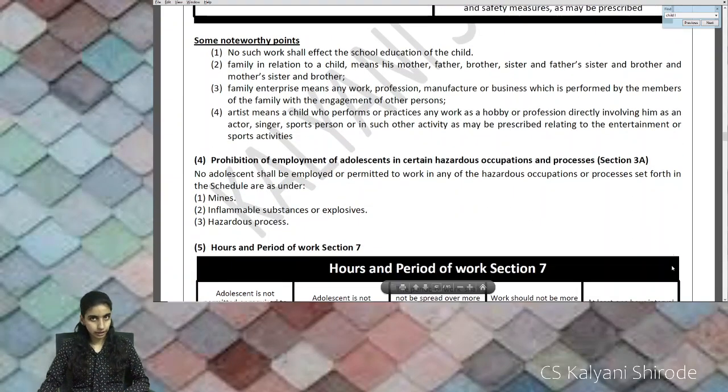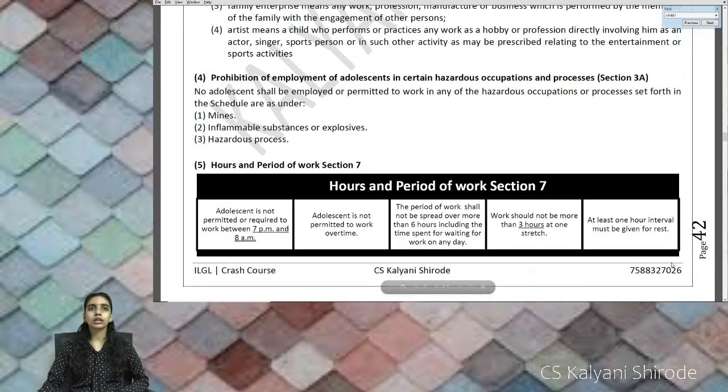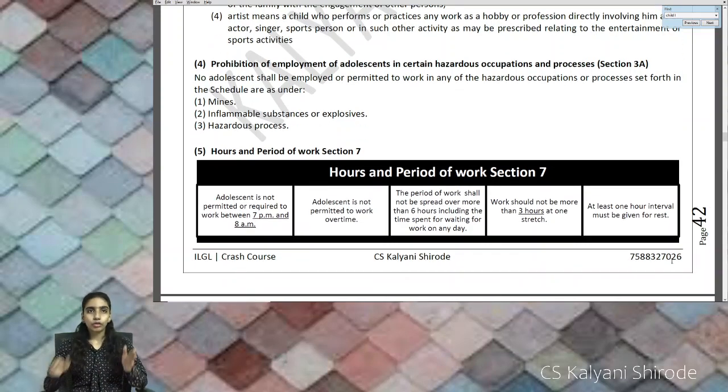Then comes Section 3A. Section 3A talks about adolescent. An adolescent is allowed to work apart from mines, inflammable substances and hazardous processes. So an adolescent is allowed to work apart from these three things which are given in the schedule. Then comes hours and period of work. An adolescent is allowed to work from 8 a.m. to 7 p.m., which means he is not allowed to work from 7 p.m. to the next morning 8 a.m. He is not allowed to work overtime. Spread over is a maximum of 6 hours. At a stretch 3 hours is allowed and a 1 hour interval is to be given for rest to the adolescent.